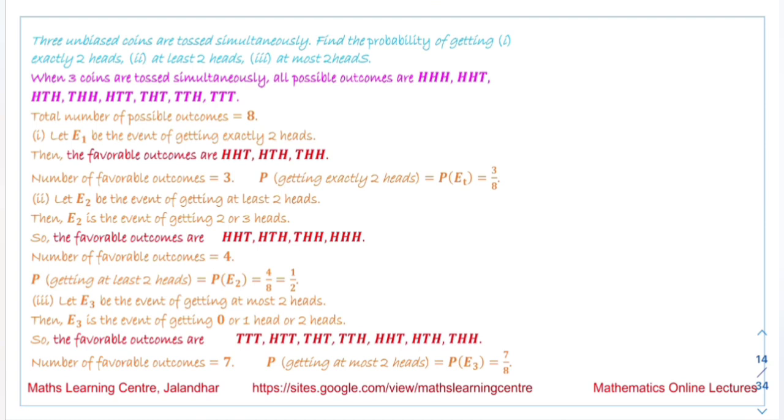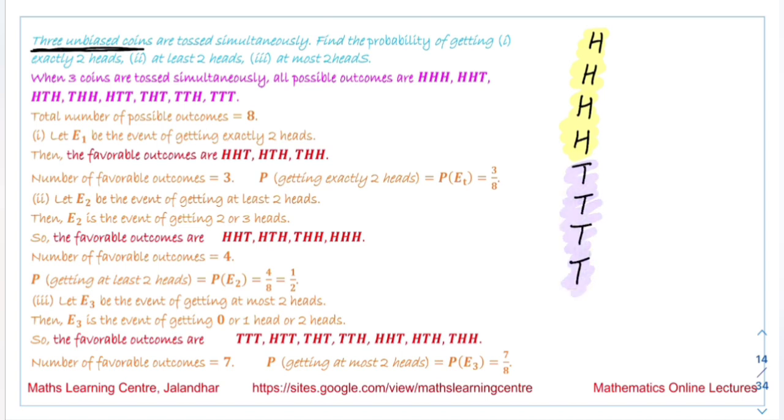Next we have: 3 unbiased coins are tossed simultaneously. Find the probability of getting exactly 2 heads, at least 2 heads, and at most 4 heads. So we have to write all possible outcomes. Now the method to write all possible outcomes: 3 coins are tossed, so we write H, H, H, H, then T, T, T, T. What we have done is written H 4 times, and T 4 times.